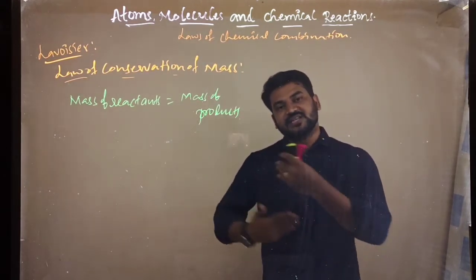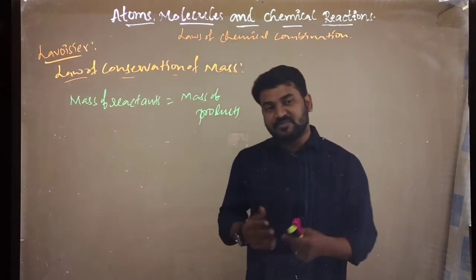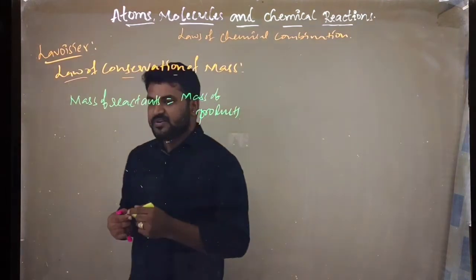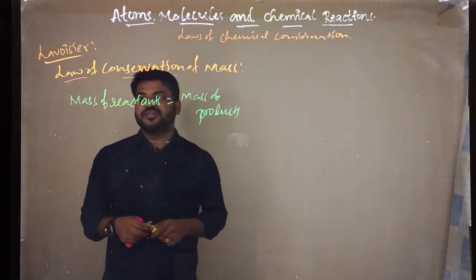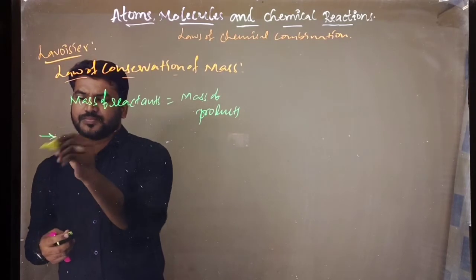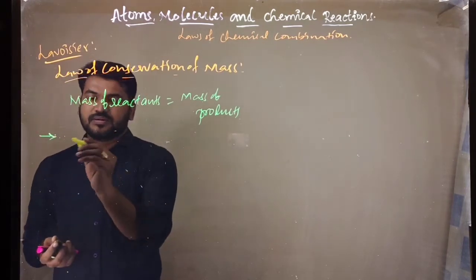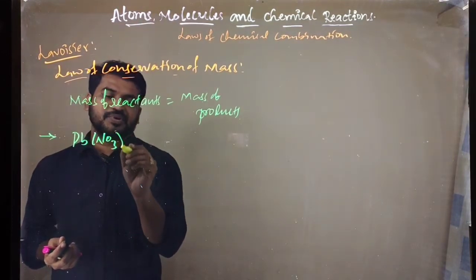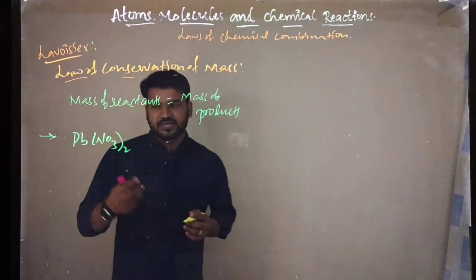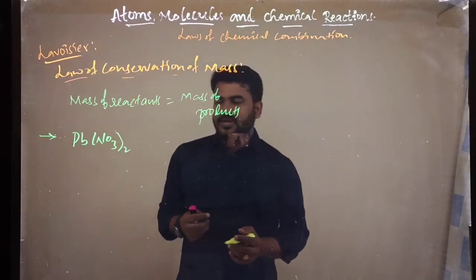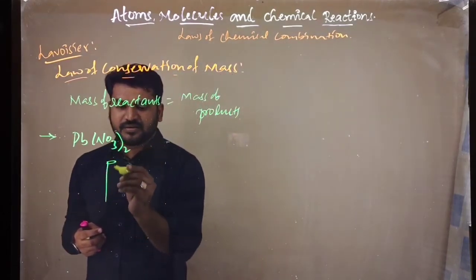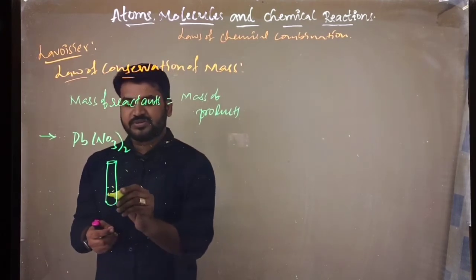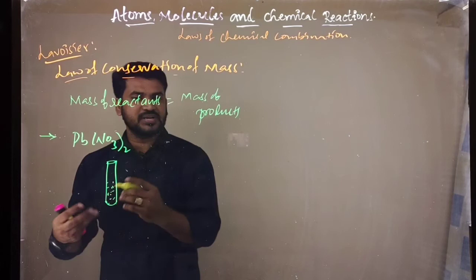How did he make the observations, and what lab activity did he do? Let us discuss here. We are taking one activity as proof of this. Here I am taking lead nitrate, Pb(NO3)2. A pinch of lead nitrate I am taking, adding some water, and dissolving it in a test tube.